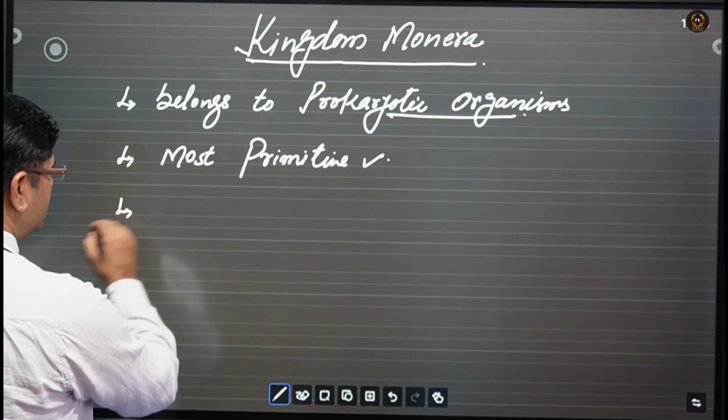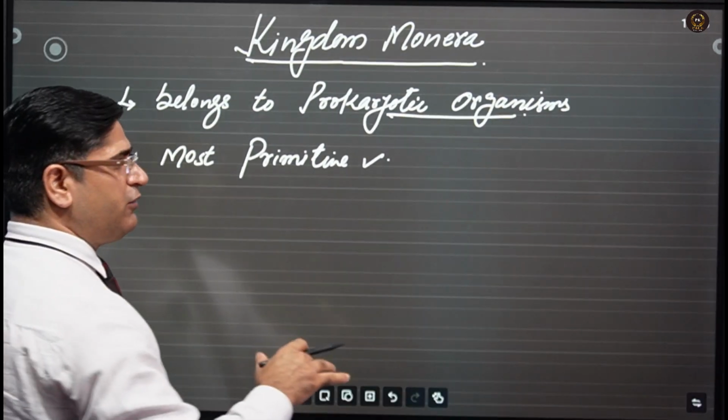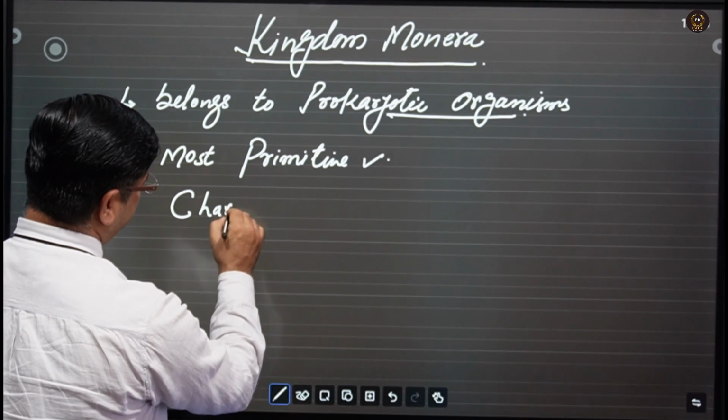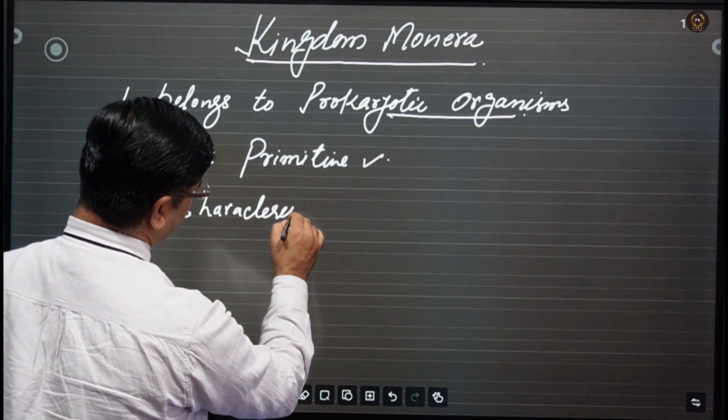The organisms in the kingdom Monera have different characteristic features.